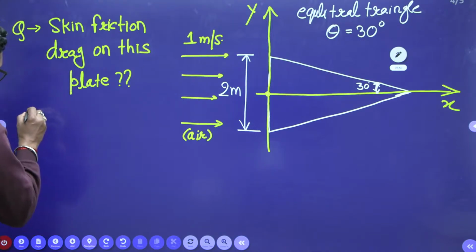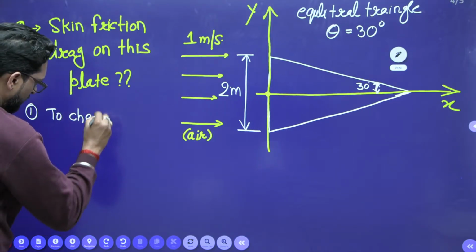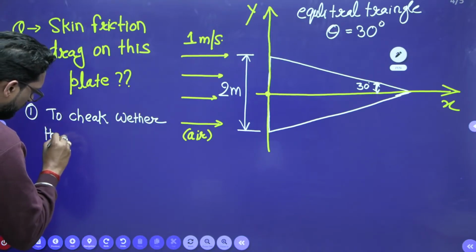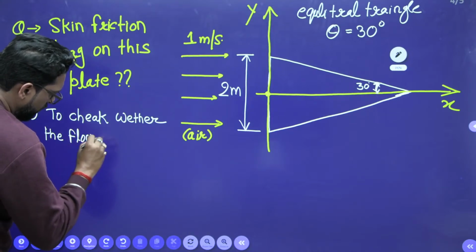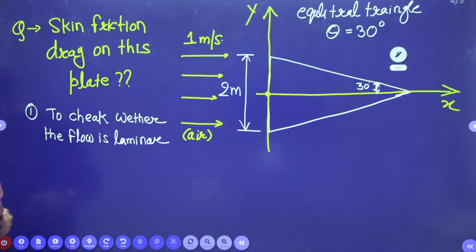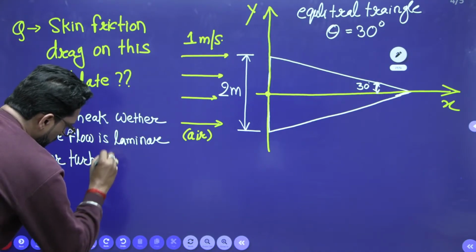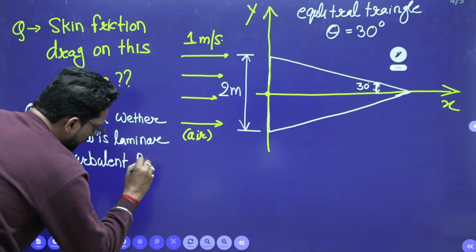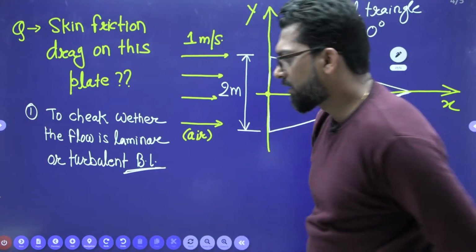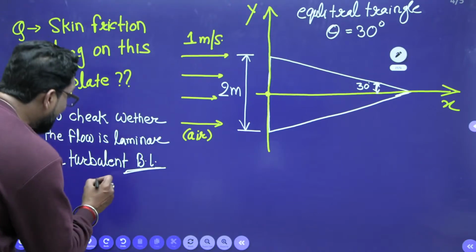So the first step is to check whether the flow is laminar or turbulent boundary layer. This we take. Laminar or turbulent boundary layer. For that we have to calculate the critical Reynolds number.